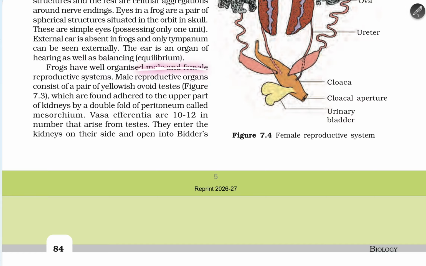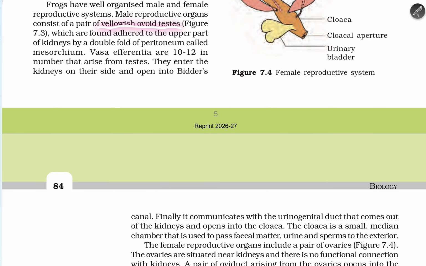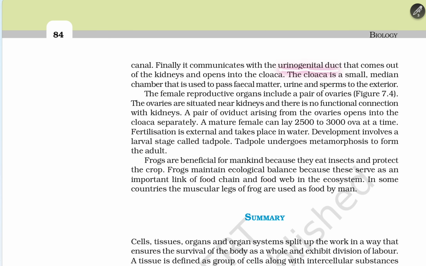Frogs have well organized male and female reproductive systems. The male reproductive organ consists of a pair of yellowish ovoid testes, which are found adhered to the upper parts of the kidney by a double fold of peritoneum called the mesorchium. The vasa efferentia are 10 to 12 in number, arise from the testes, and enter the kidney on their side, opening into Bidder's canals. Finally, it communicates with the urogenital duct that comes out of the kidney and opens into the cloaca. The cloaca is a small median chamber that passes out fecal matter, urine, and sperm to the exterior.